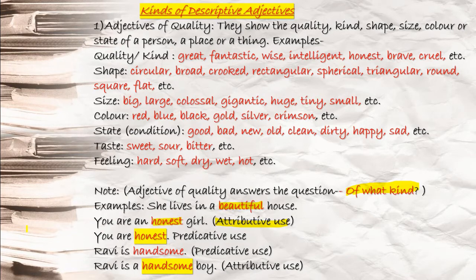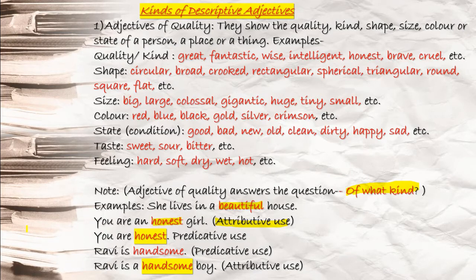When I say shape, it's circular, broad, crooked, rectangular, spherical. These are the shapes, right? Size: big, large, colossal, gigantic, huge, tiny. If I say color: red, blue, black, gold, silver, crimson, etc., these all will come in the category of what?